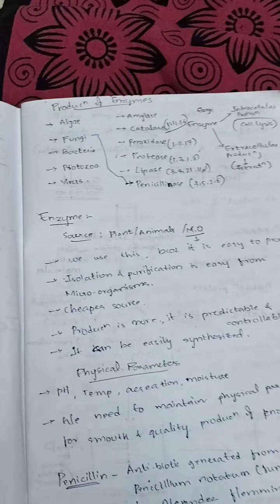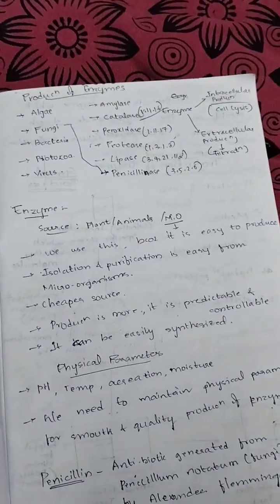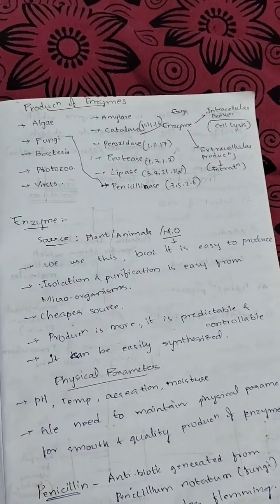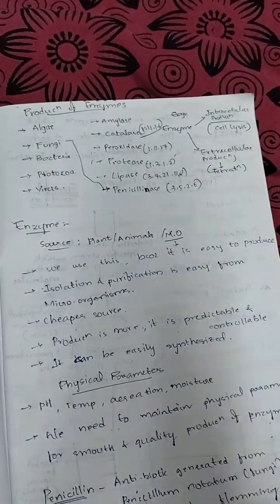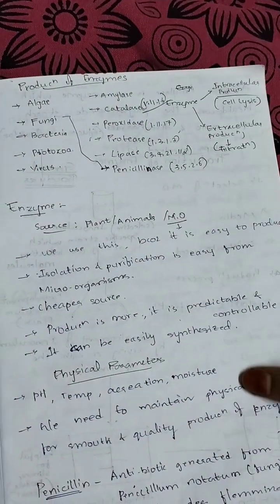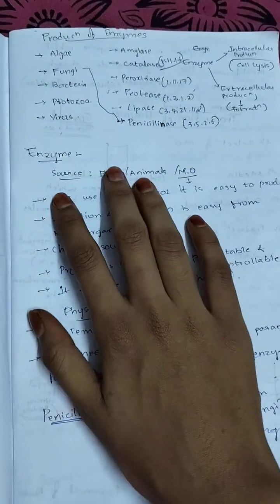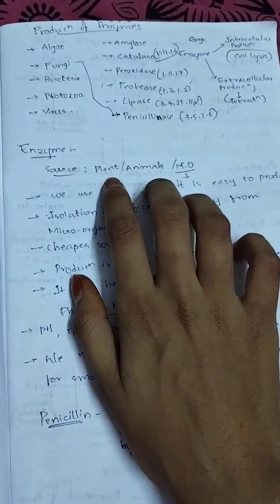Next is production of enzymes. Using microorganisms, we can produce various enzymes like amylase, catalase, lipase, peroxidase, protease and penicillase. For the production of enzymes, we use sources like plants, animals and microorganisms.